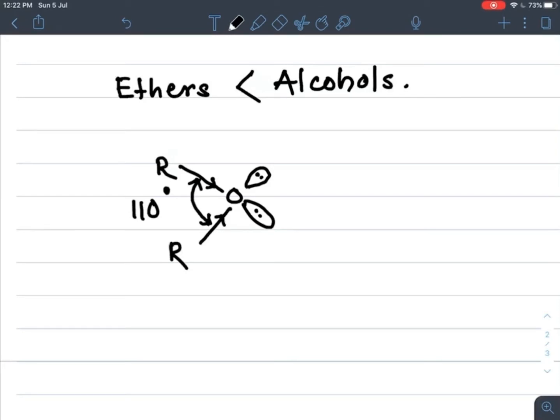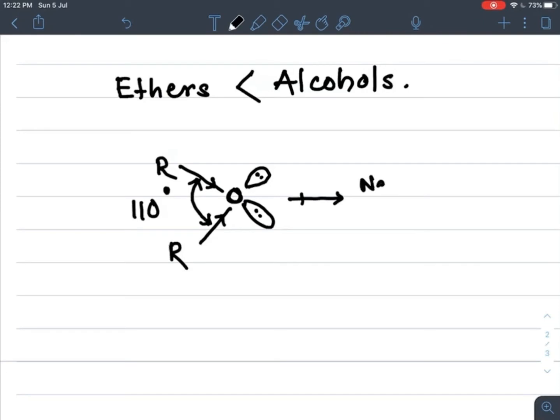The alkyl group, this R, shows the positive inductive effect, and on oxygen the electron density is already high because this oxygen is highly electronegative. It attracts the pair of electrons towards itself. So the net dipole moment is not cancelled.